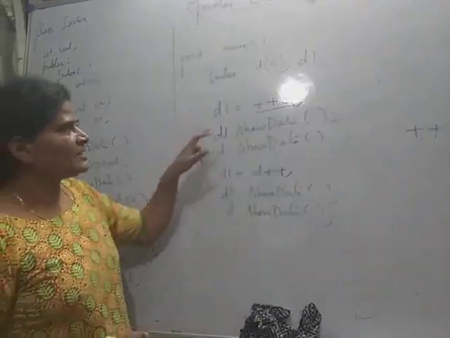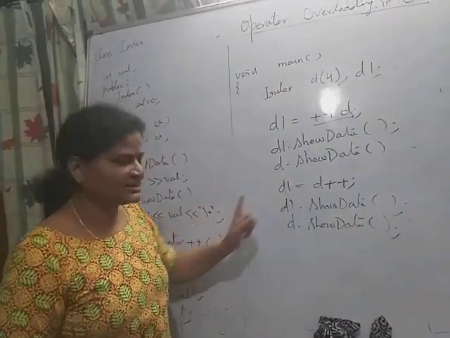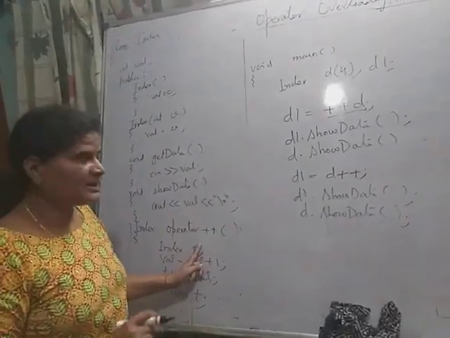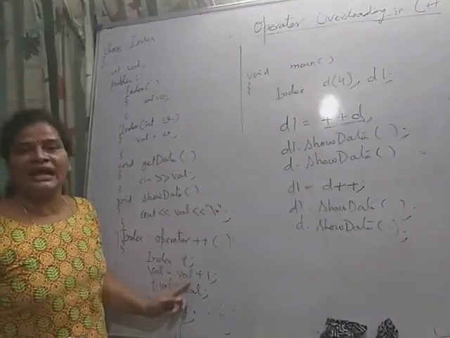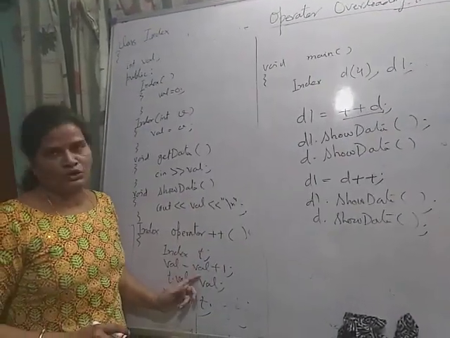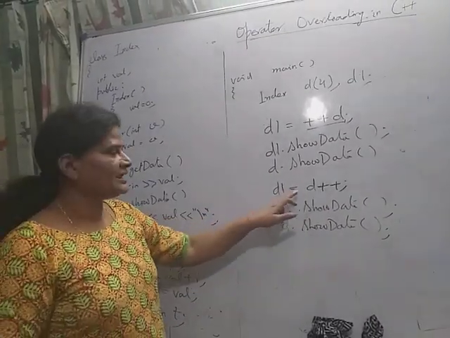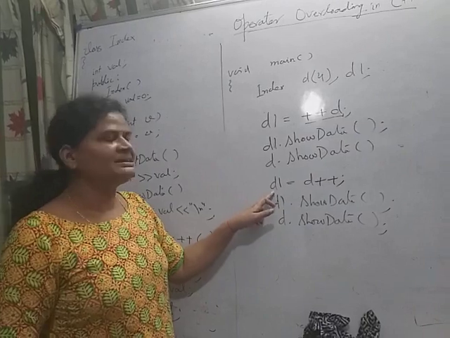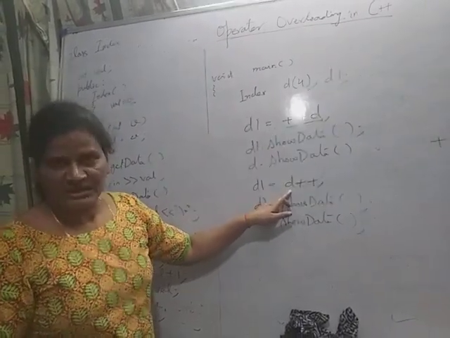So when I call this, this function is called. But if for post-increment this function is called, then the answer will be wrong, because this is not the correct definition of post-increment. The meaning of post-increment is that d1 contains the old value of d, and then after that d will be incremented.